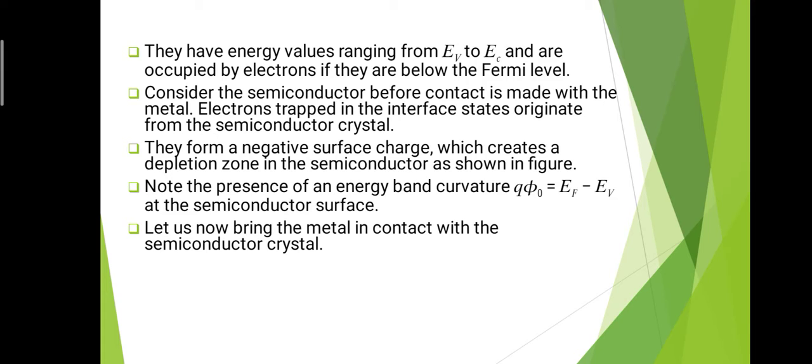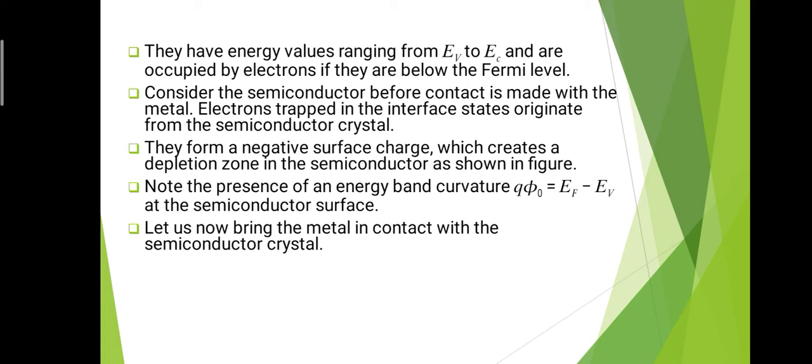Suppose these interface states or interface traps lie below the Fermi energy level of the semiconductor material, then they must contain electrons, because below the Fermi energy level the levels are occupied by electrons, and the states available above the Fermi level are empty.